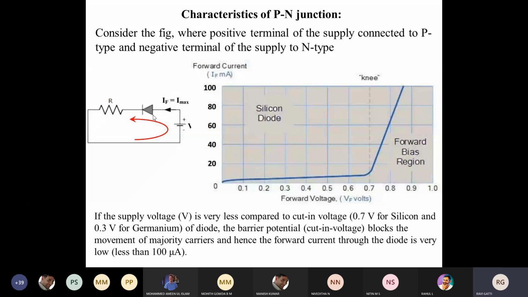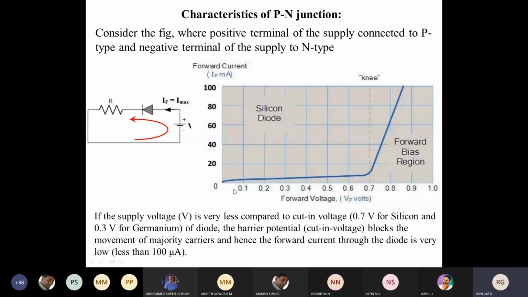Okay, and you can see here, for the input voltage at 0.8, the current is around 60 milliamps. If you just increase the input by 0.1, from 0.8 to 0.9, the current is approximately 100 milliamps. So whatever input you are applying, for that corresponding output, that current will be flowing across the diode.